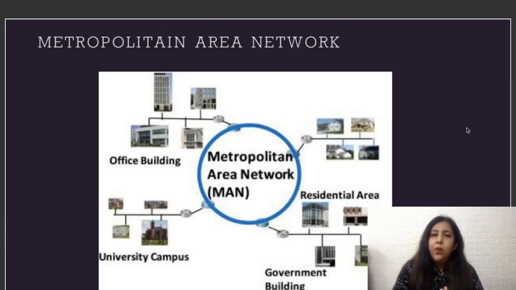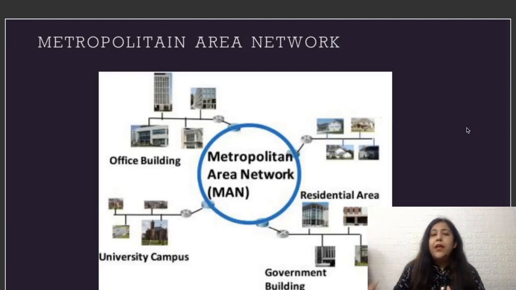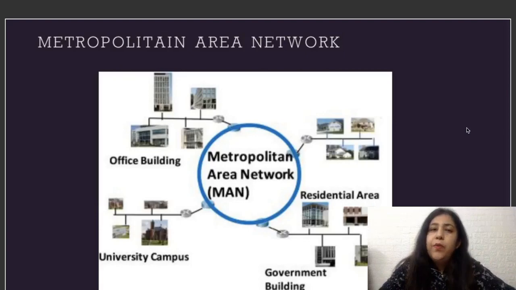Your cable TV network: you don't have a single dish at your place to get the TV serials and everything, but you have a local cable operator from where you have taken the connection, and that cable operator is giving the connection to multiple houses in the society with the help of wire and that set-top box. So that kind of network is also an example of MAN. Then if I have an institute with 2 or 3 branches where I teach and I want those institutes to be connected with each other, whatever purpose you have, if your computers are connected within a city, it is a metropolitan area network.